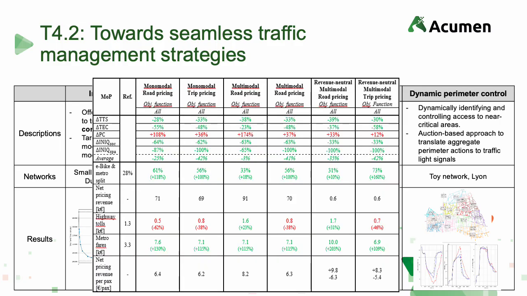Considering pricing as opposed to incentives, we compare different approaches. We consider pricing by road versus pricing by trip, and looked into how different pricing regimes, whether you would price only private vehicles or any trip on any combination of vehicles, would impact different key performance indicators. What we could conclude here is that trip pricing outperforms road pricing across all KPIs, with multimodal trip pricing performing best across all tests. Revenue neutrality was also investigated, resulting in an acceptable trade-off between improved equality and fairness and traffic performance.